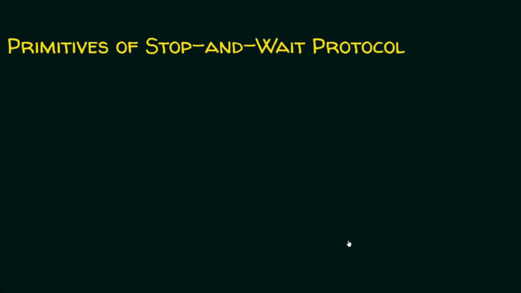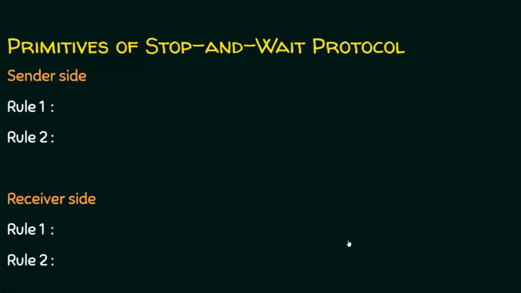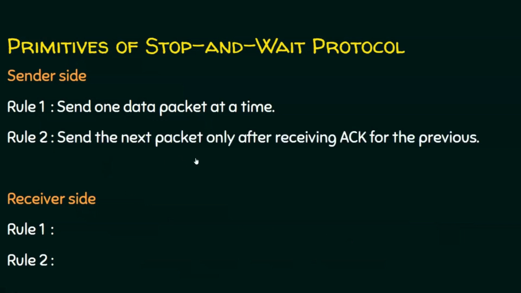Let's see what the primitives of the stop and wait protocol are. It includes the sender side and the receiver side, and there are very simple rules for each. Sender side rule number one is just send one data packet at a time. Rule number two is send the next packet only after receiving the acknowledgement for the previous one. Just send one packet at a time, and don't send the next packet before receiving an acknowledgement.